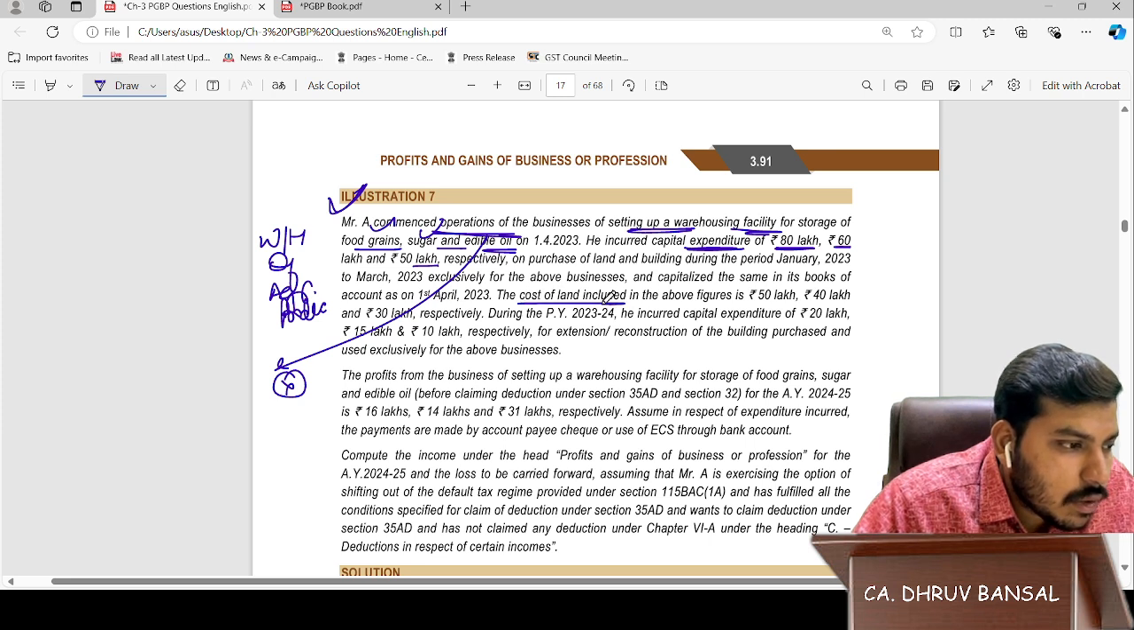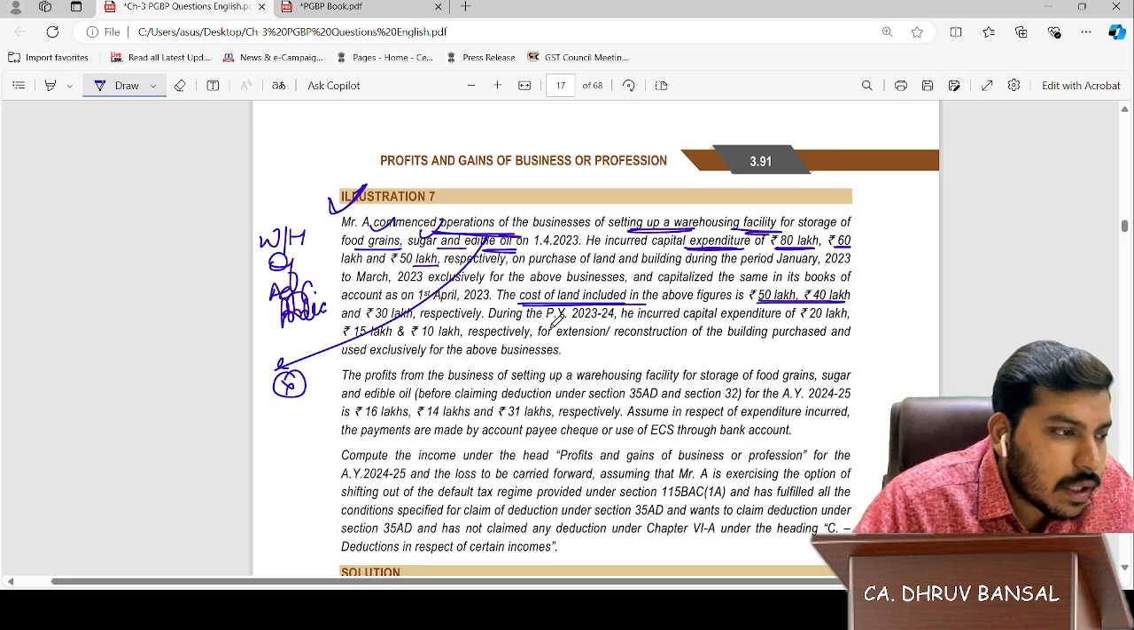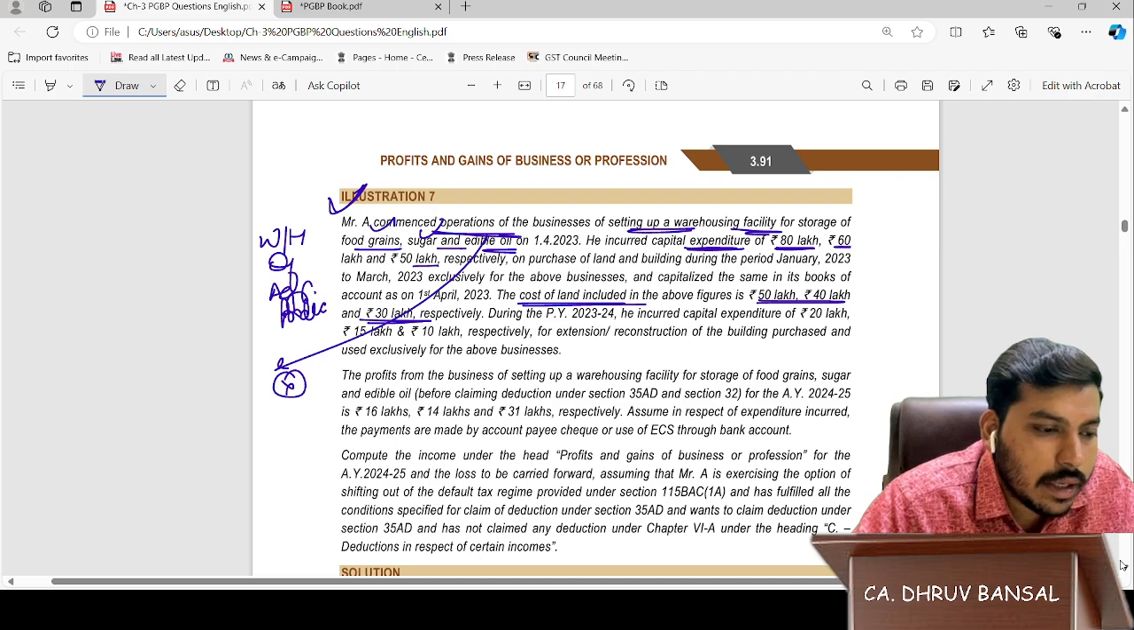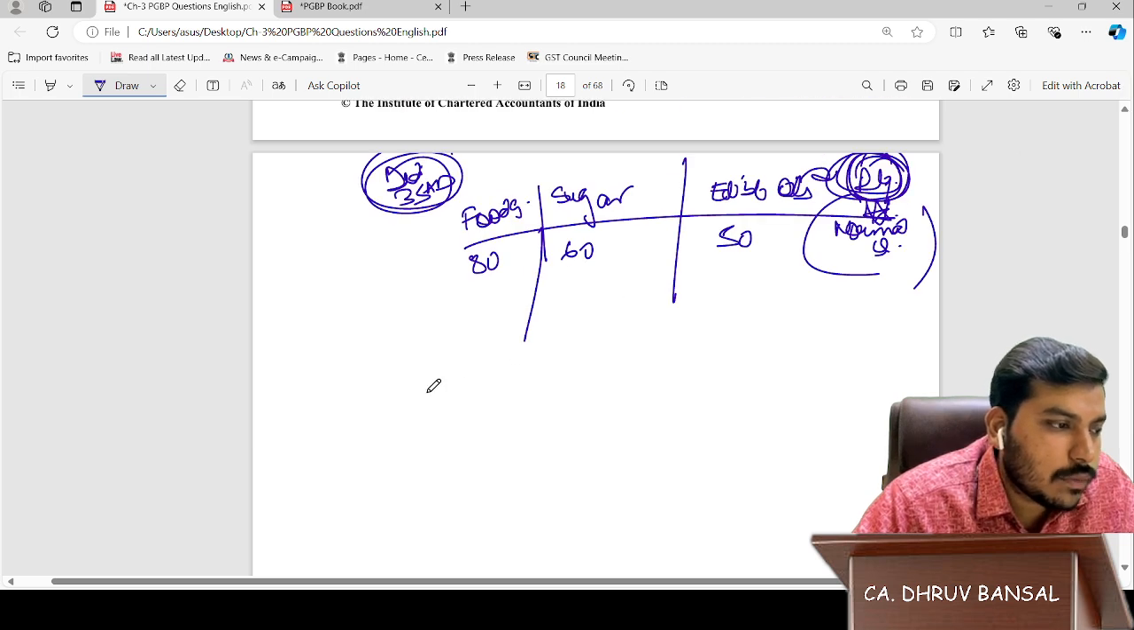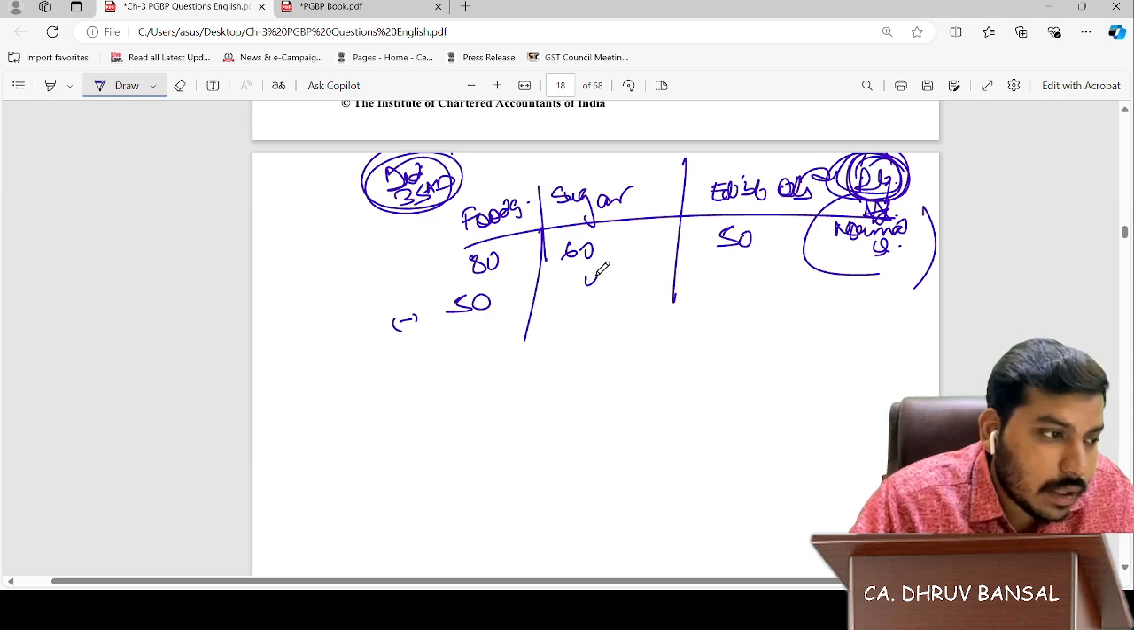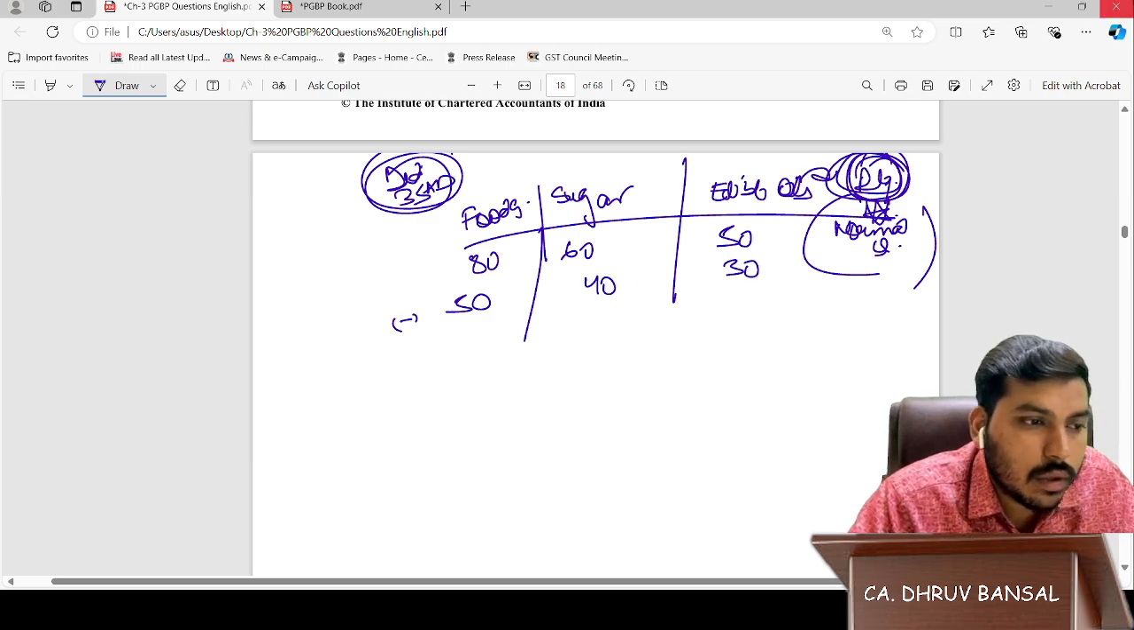See here. The cost of land included 50 lakhs, 40 lakhs, 30 lakhs. Let's deduct this cost of land because we all know cost of land is not allowed. 50 lakhs, 40 lakhs, 30 lakhs. Okay, sir.